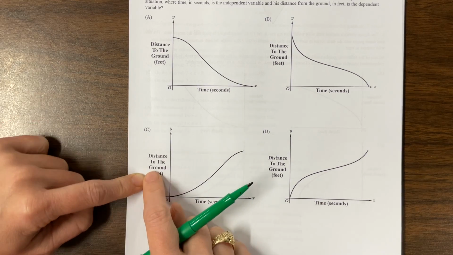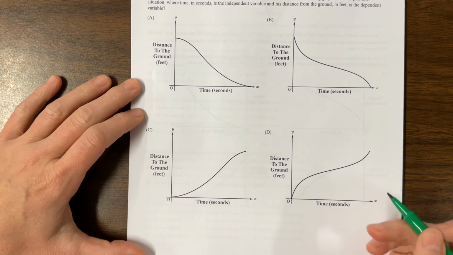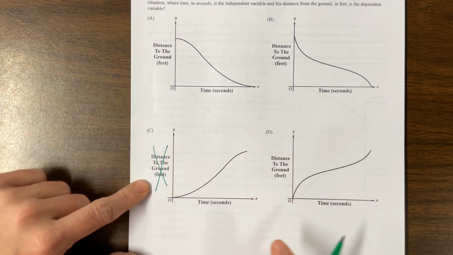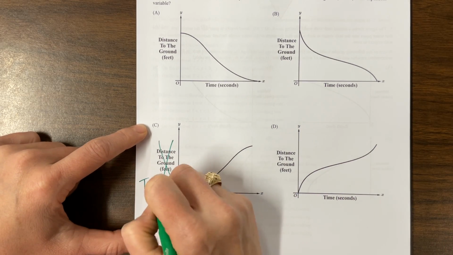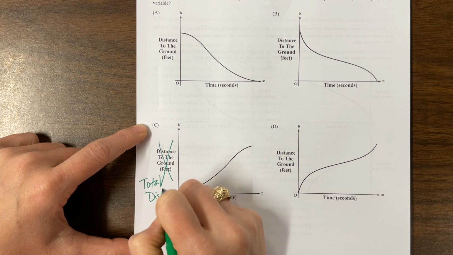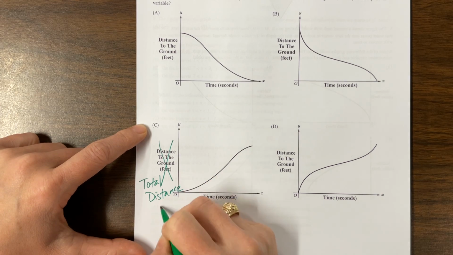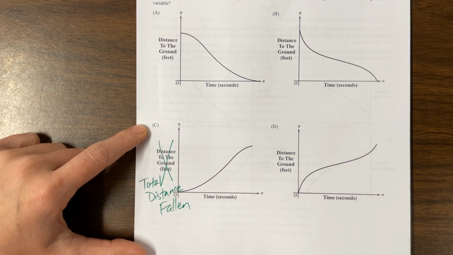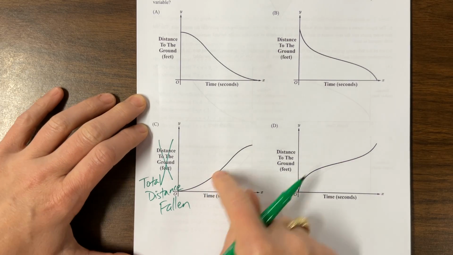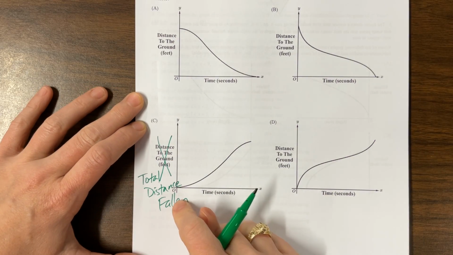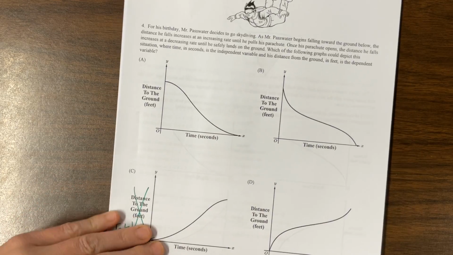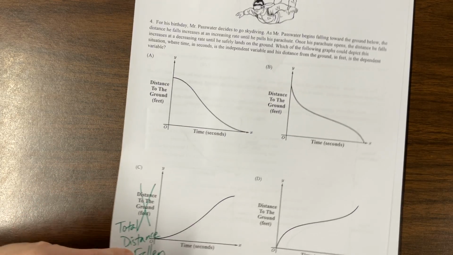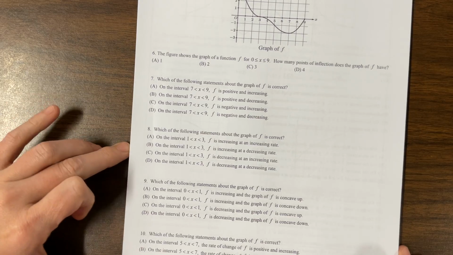So maybe did he change this? No, this is what they changed. Okay, I'm not totally crazy. What they changed on here is they called this total distance fallen. Now I agree. Okay, so this one matches the words, and when you change the directions on the side, everything is great. Okay, that one wasn't so bad. Wasn't this fun? We love this. This is great. We love PreCal.